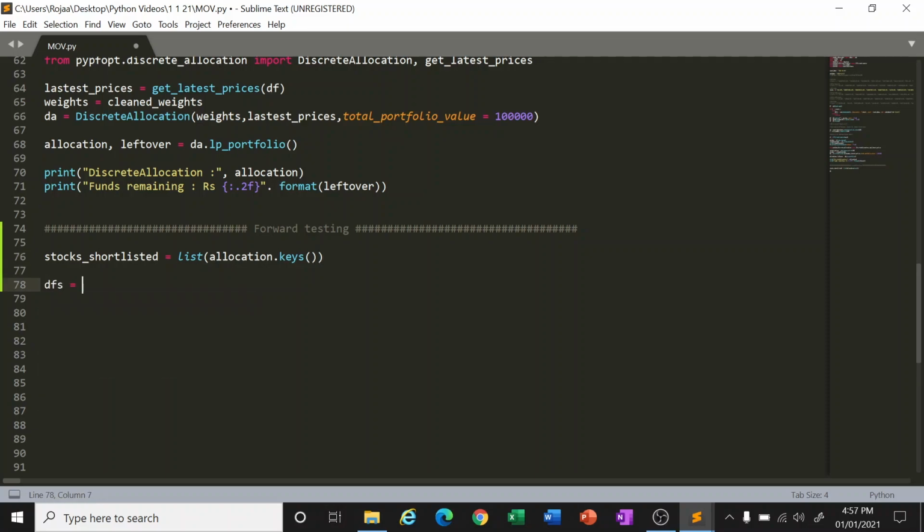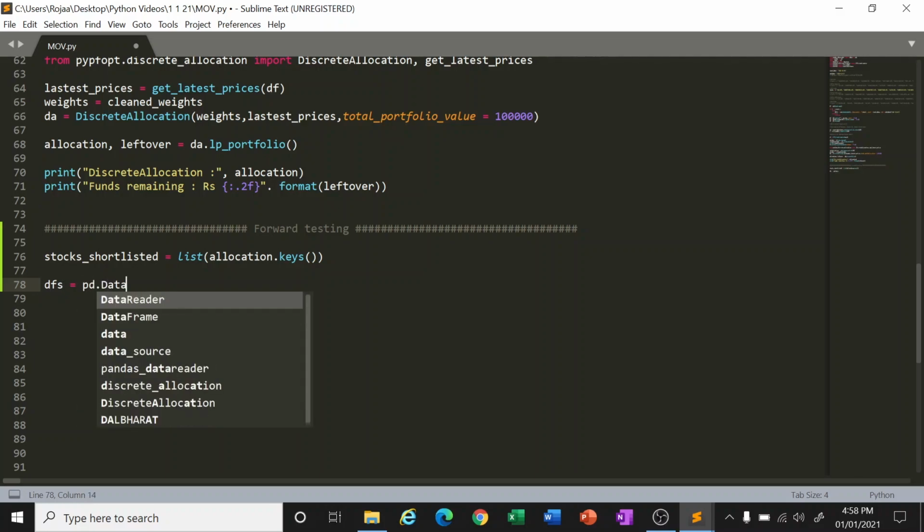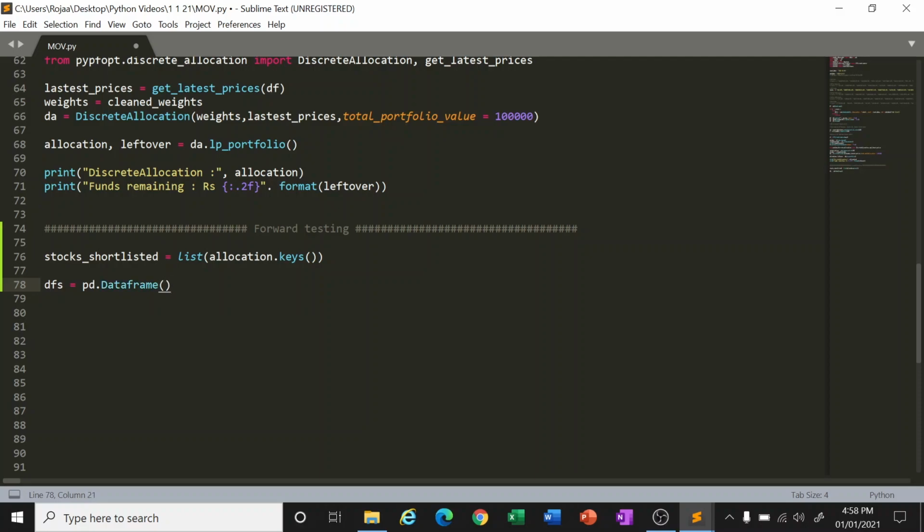Again, we'll create, we are slightly giving a different name. Please observe this. For a data frame, pd.DataFrame, an empty data frame we have created, then forward test start date. What is the forward test start date?